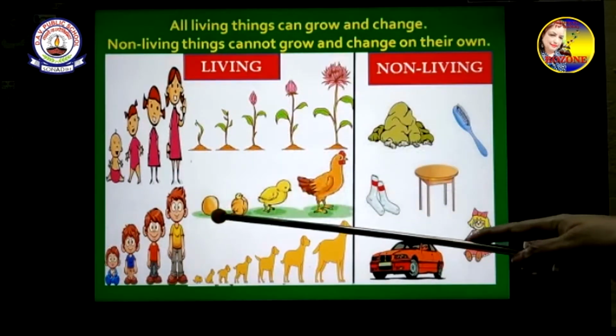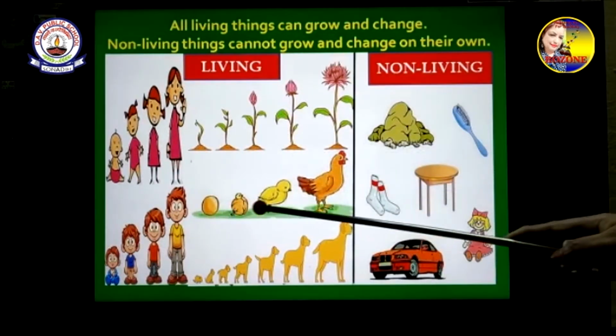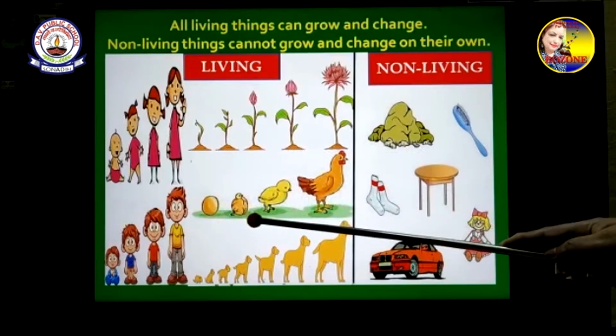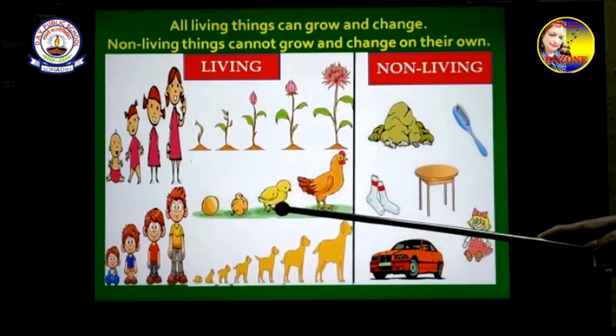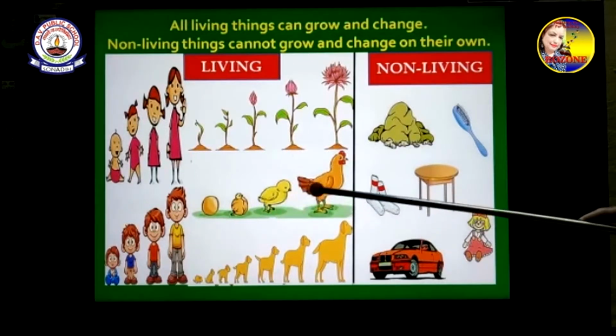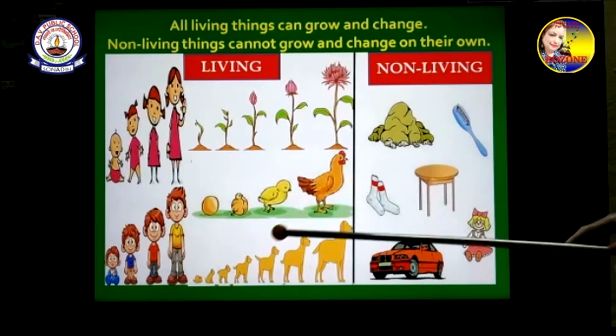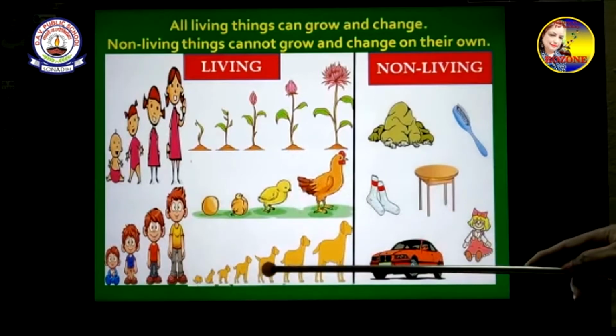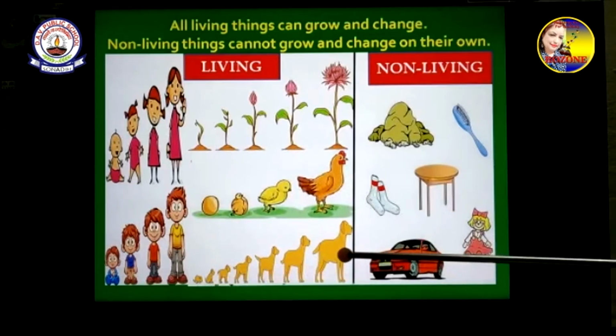Same way with the hen. First egg, then small chick comes out of the egg, then the chick grows bigger and it grows into a hen. Same way the pup starts growing and growing and growing and then becomes a dog. So these are the features of the living things.